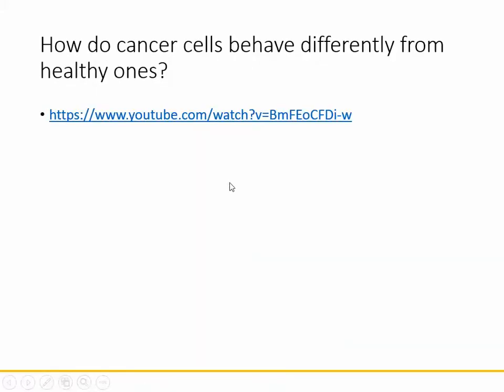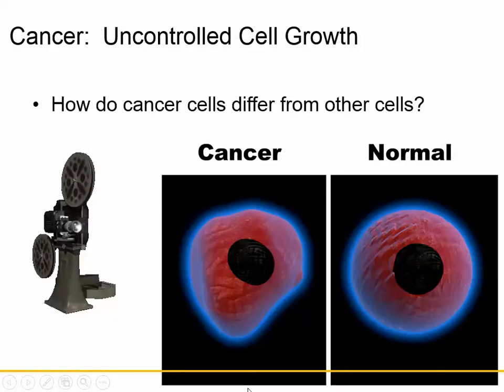So how do cancer cells behave differently from healthy ones? If you click on this link, you will get to see a little bit of it. I'll show this video in class. Now, how do cancer cells differ from other cells? Look at the difference in shape here. Okay, and there's a normal cell, and there's an irregularly shaped cancer cell.